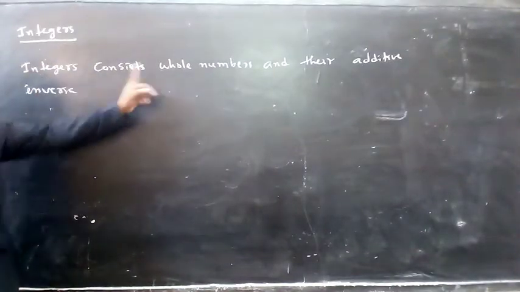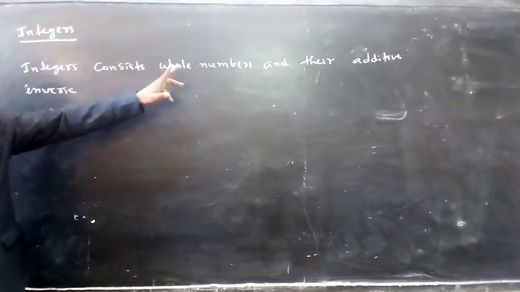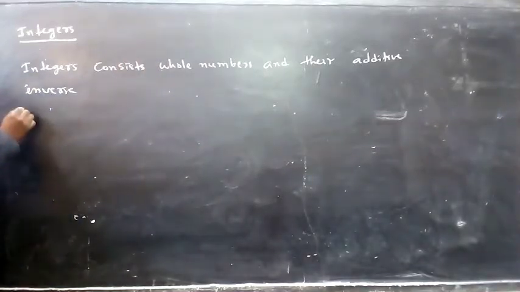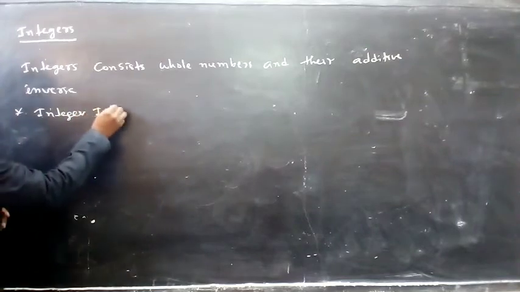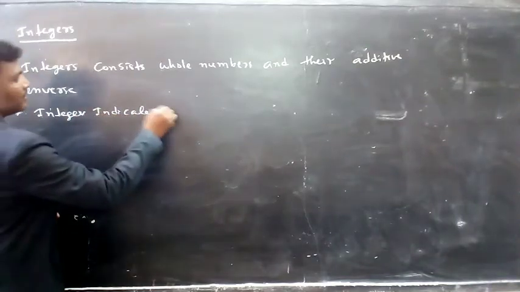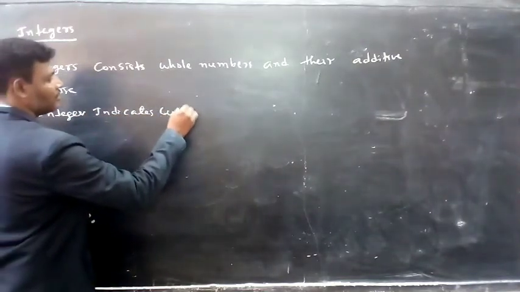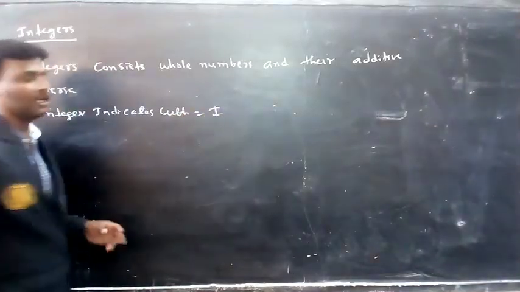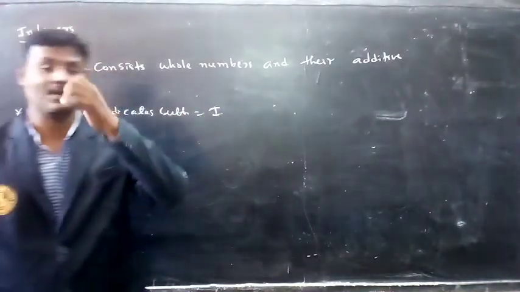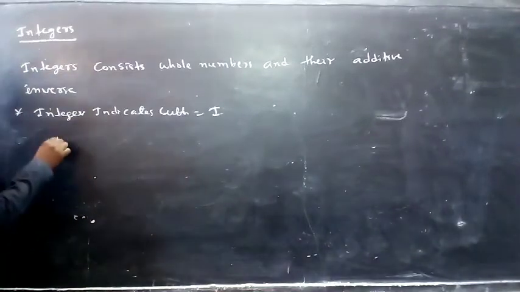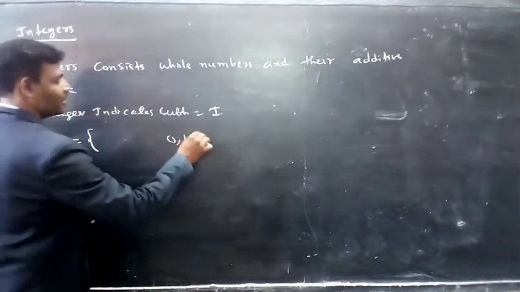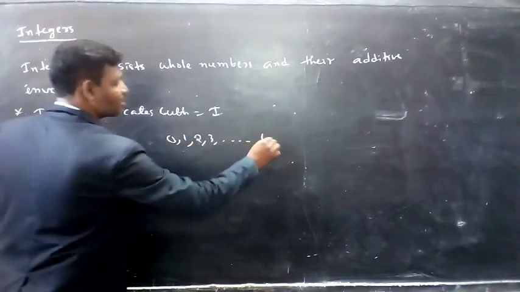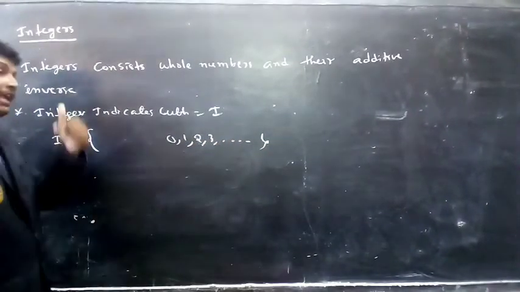So our next topic is integers. Integers consist of whole numbers and their additive inverses. Integers are indicated with capital I. What are the integers here? Integers consist of whole numbers 0, 1, 2, 3, and so on, and then their additive inverses.